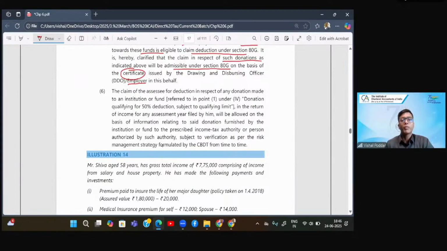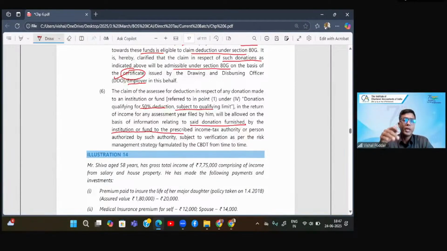The claim of the assessee for deduction in respect of donation made to any institution or fund referred to in point 1 under 4, that is, donation which is having 50% deduction and is subject to limit, in the return of income of the assessment year filed by him, will be allowed on the basis of information relating to the said donation furnished by the institution. Now, what is this? Up to 2 years back, all this certificate business was there, that you need a certificate, you need a receipt.